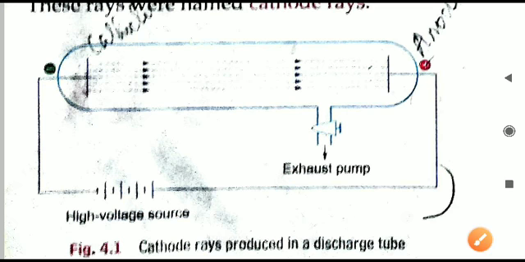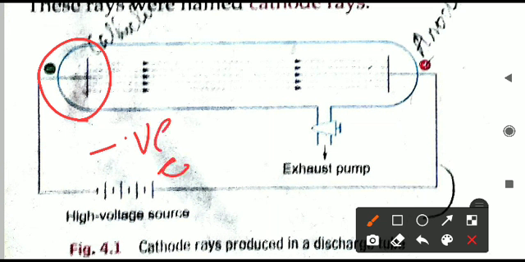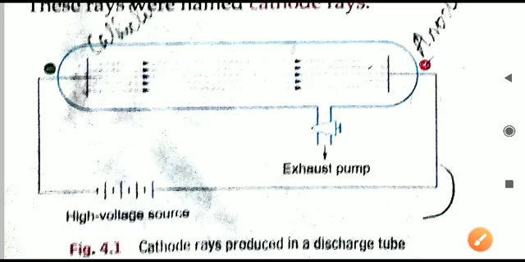On the left-hand side you can see the metal plate is acting as the negative terminal. Because of the negative charge, it is called the cathode. The one on the right side of this diagram has a positive charge. The positively charged metal rod is working as the anode. So these are the two metal electrodes: one is the cathode, one is the anode.